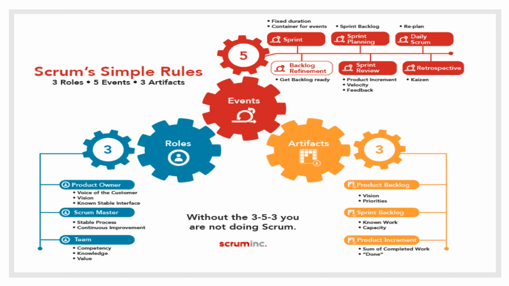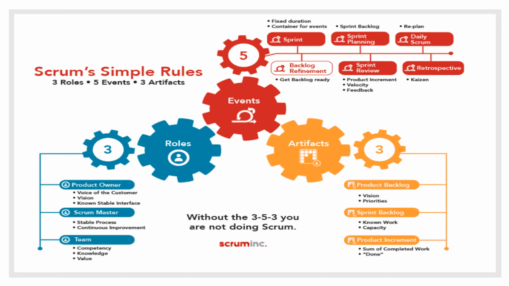And when it comes to the development team, they have to be self-organizing, which means that no one, not even the Scrum Master, tells the development team how to turn the product backlog items into increments of potentially releasable functionality. And when it comes to cross-functionality, it means that all the skills which are necessary to create the product increment must exist within the team. Okay, so these are the 3 different roles.